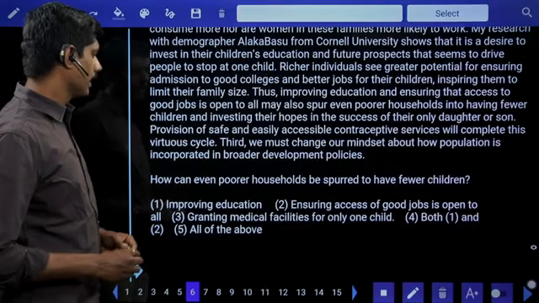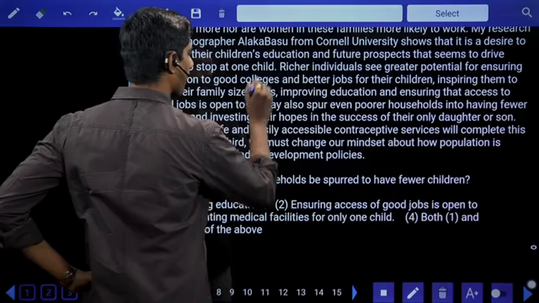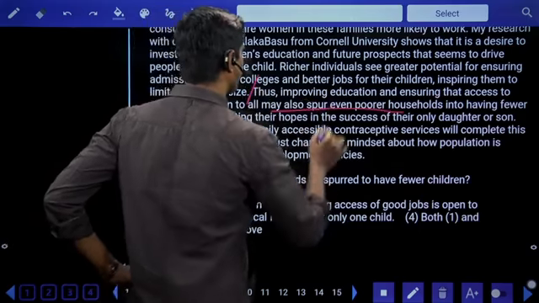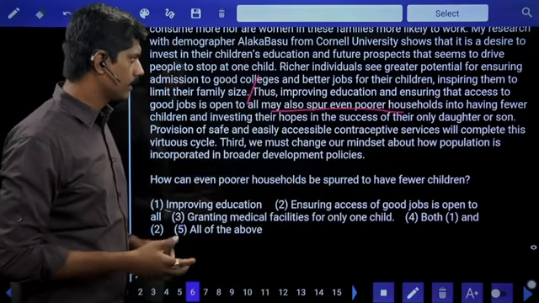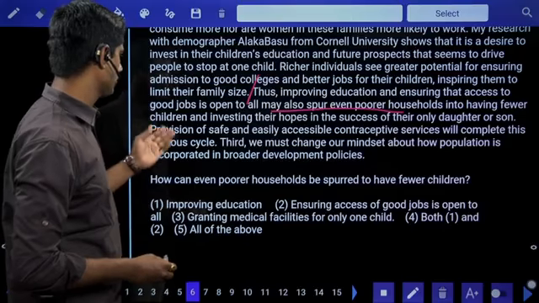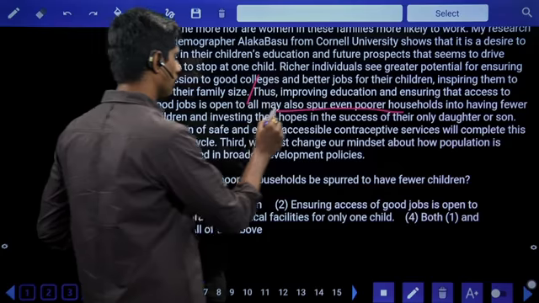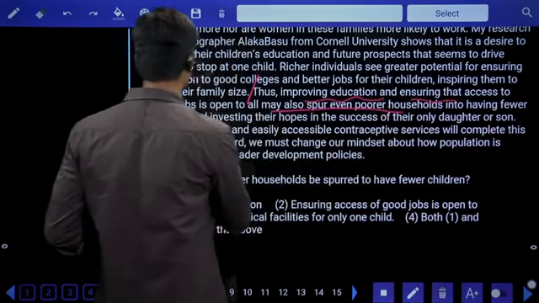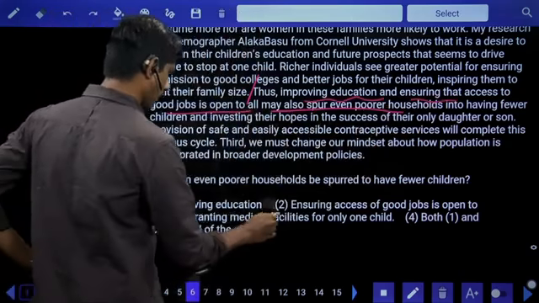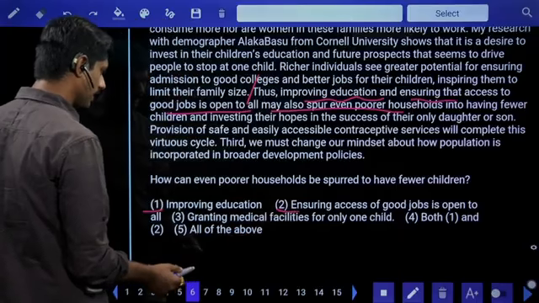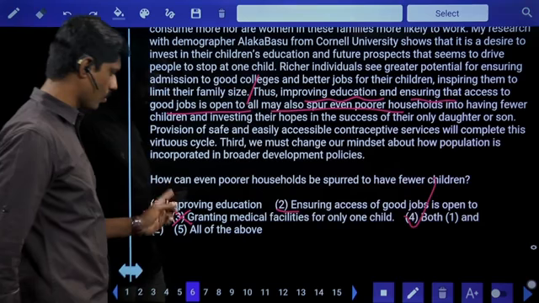How can even poorer households be spurred to have fewer children? Here it is mentioned. Improving education and ensuring that access to good jobs is open to all may spur even poorer households into having fewer children, investing their hopes in the success of their only daughter or son. So, improving education and ensuring that access to good jobs is open to all. Improving education, yes. Ensuring access of good jobs is open to all, yes. Granting medical facilities is not mentioned. Hence, fourth one is the right answer. 1 and 2 both.